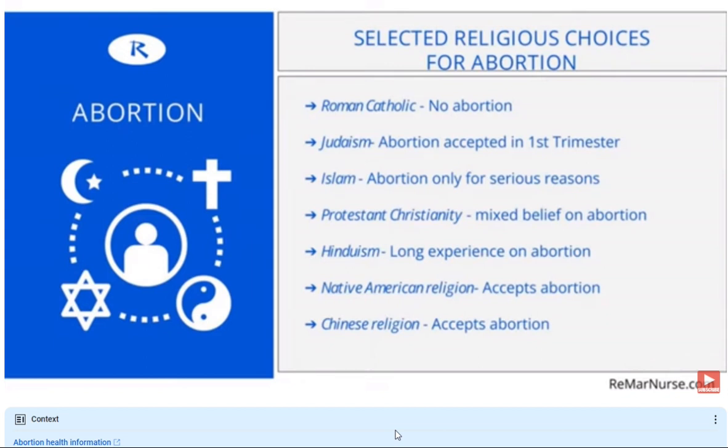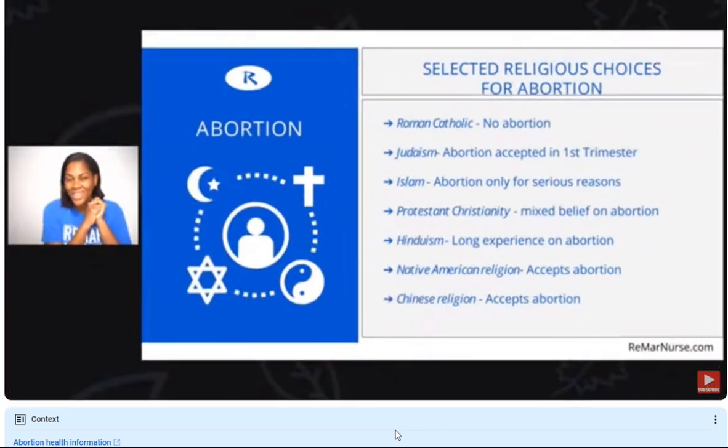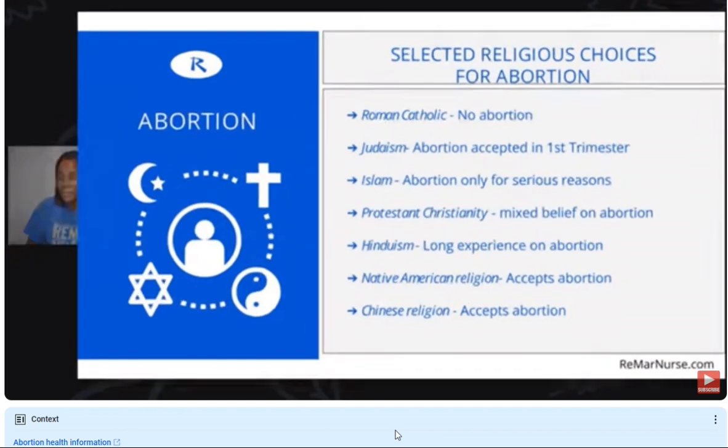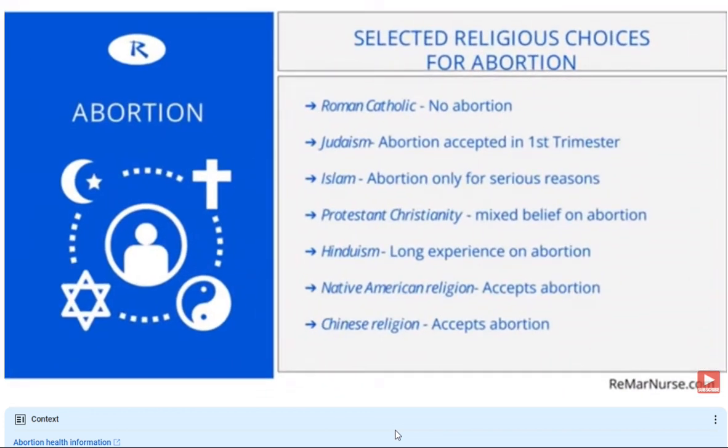The Christian denominations have a mixed belief on abortions, whether it is okay or if it's a sin, just like any other, that can be forgiven. Hinduism has a long history on abortions. I don't know how to explain this. I believe that in the afterlife, if one was aborted, then life can continue on. But if you're a practicing Hindu and I don't have that right, just put it in the comments and I'll be sure to go back and correct it. The Native American religion accepts abortions, and the Chinese religion also accepts the practice of abortions.